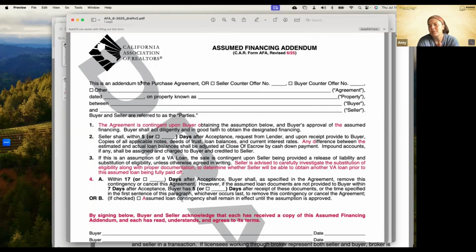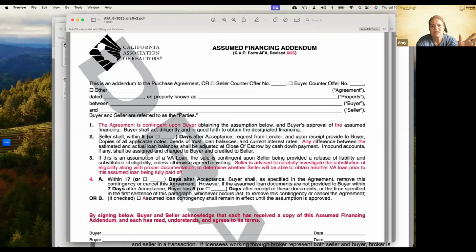We would use this anytime we're writing an offer where the buyer is going to assume the seller's financing. This makes that assumption officially a contingency of the contract. So this agreement is contingent upon buyer obtaining the assumption below. It goes through the buyers. This isn't a new form.